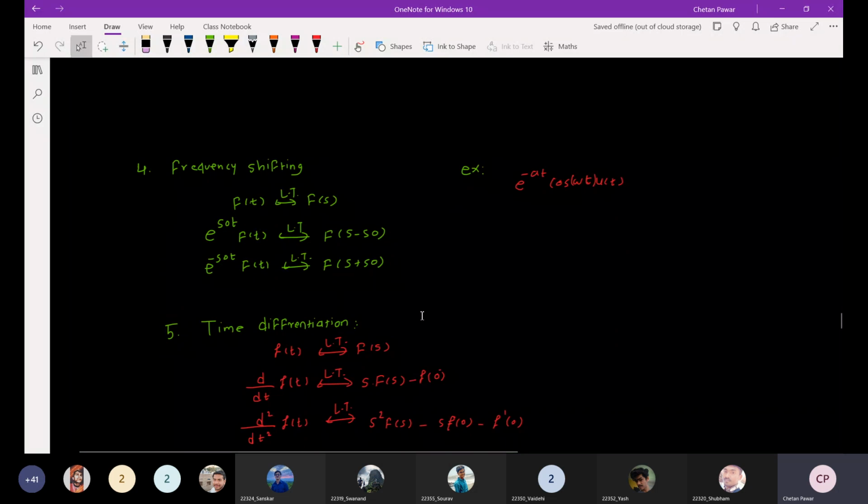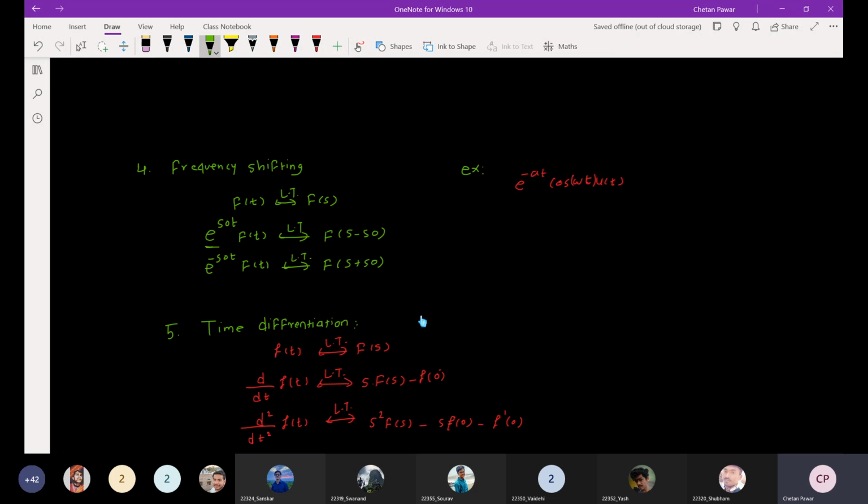Next, we will see the frequency shifting. What is meant by the frequency shifting? Here you can see this time domain signal f of t is multiplied by e raised to s naught t, where s naught is a complex frequency, so e raised to s naught t is a complex exponential signal, right?